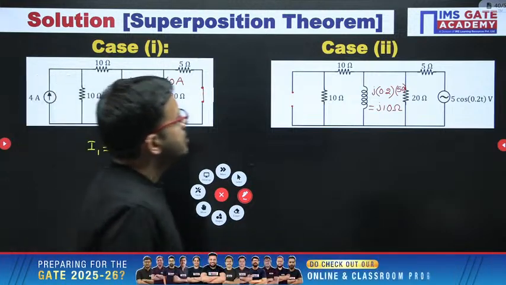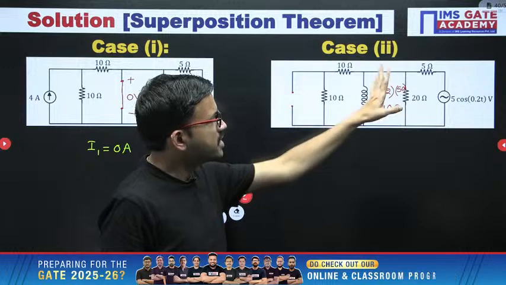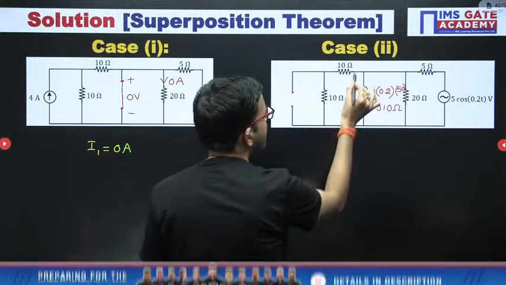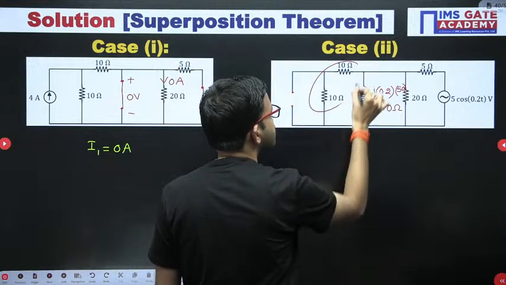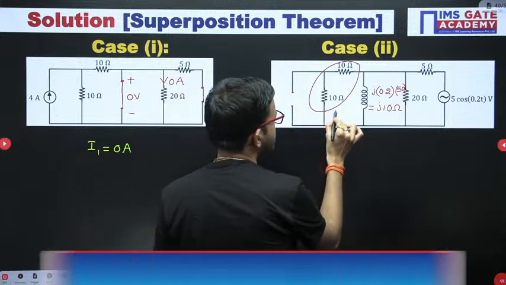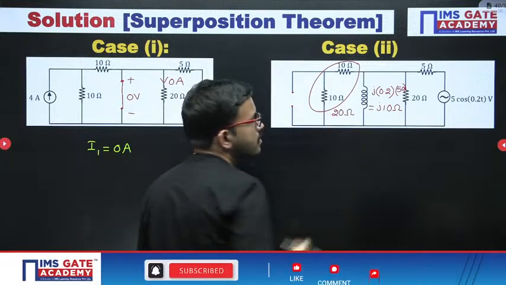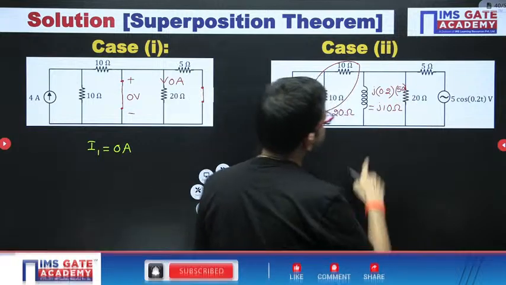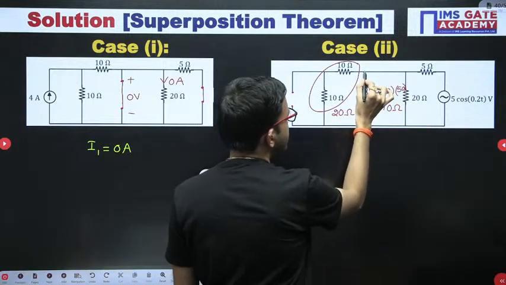Okay, next here you are having 10 ohm, 10 ohm and then 20 ohm, 5 ohm. Since in this branch no current flows, that means these two elements are connected in series. 10 plus 10, that is nothing but 20 ohm. Next, here also 20 ohm, and here just observe between these two points.